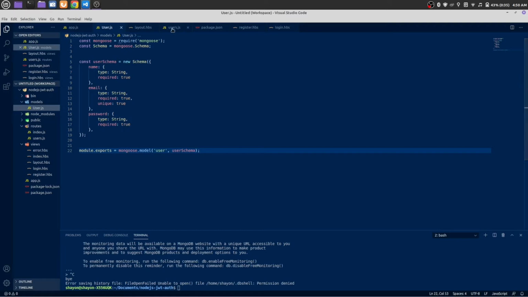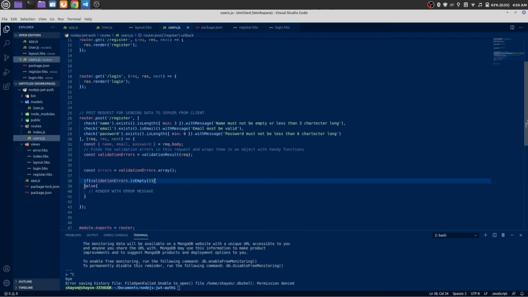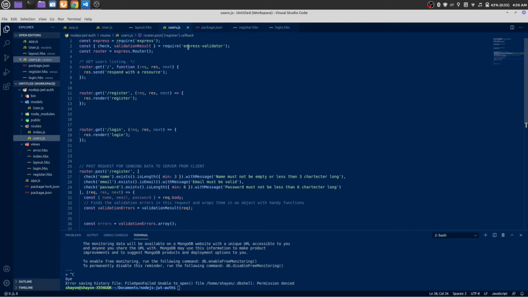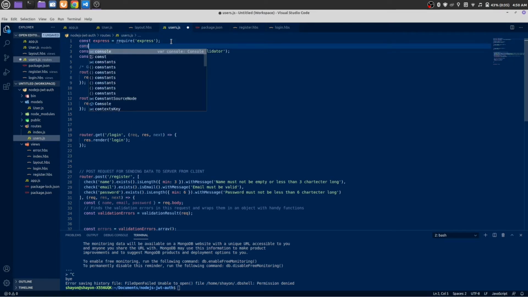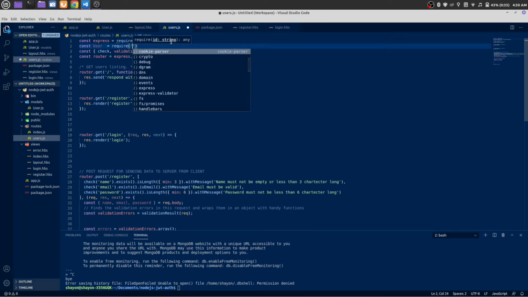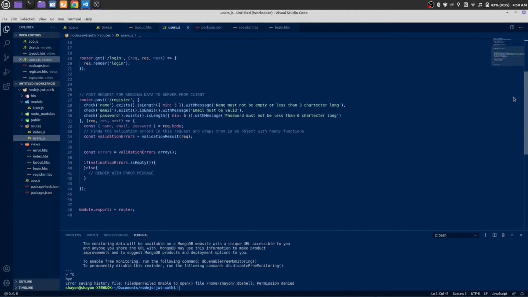Okay, save it and include it inside our user.js. Require it. Const user is equal require ../models/user. From here we are going to import our users.